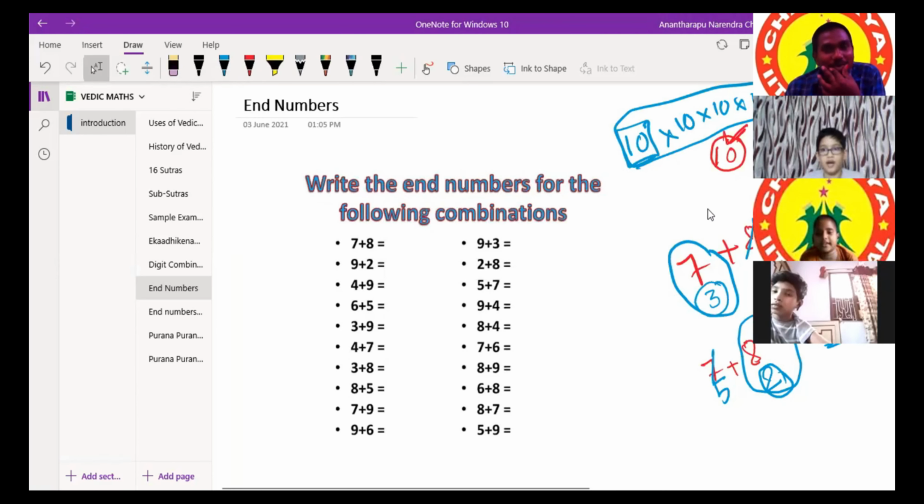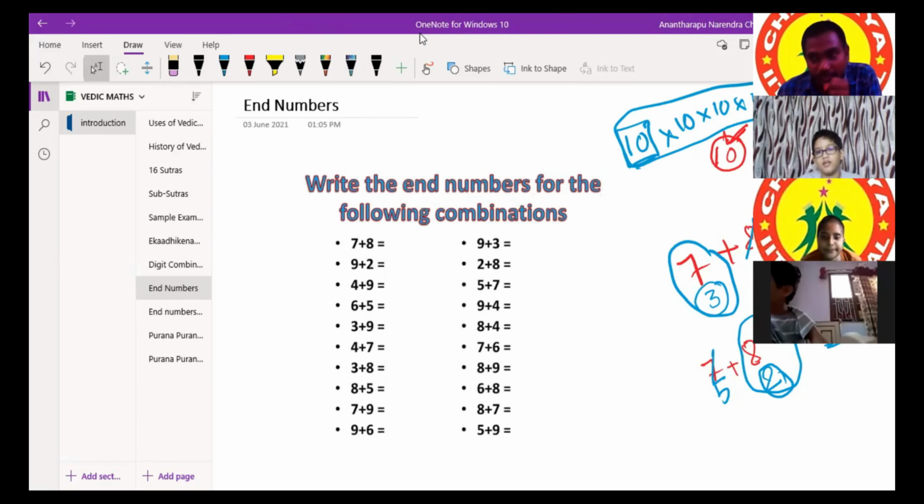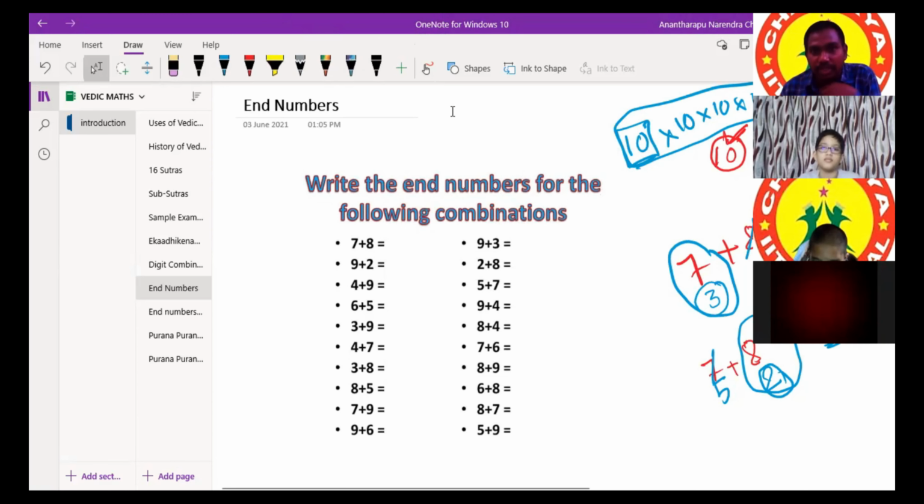When we take 10 as the base, it is easy to understand. First, at the basic level, we'll take 10 as the base. Later we'll take 10 into 10, nothing but 100, as a base. In the later stages, 1000 will be taken as a base.